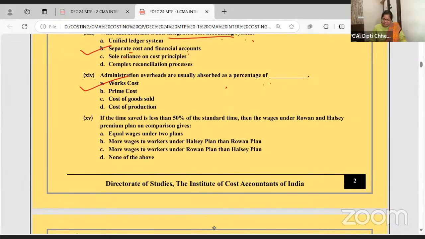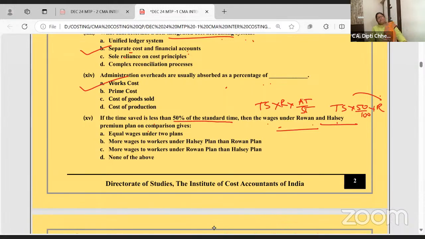If the time saved is less than 50%, then wages under Rowan and Halsey, which one will be more? You should know the basics first. In Halsey, whatever is the time saved into 50% into rate, you take it. If you save 2 hours, you take 50%. What does Rowan say? Time saved into rate, the same, but in the ratio of actual time by standard time.